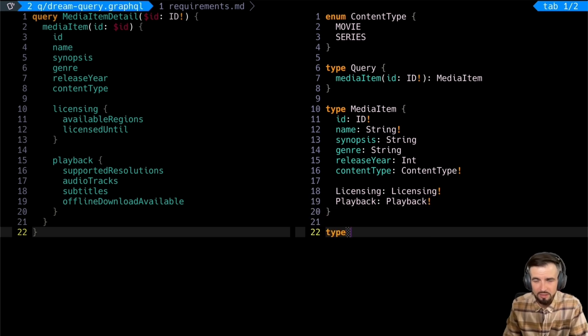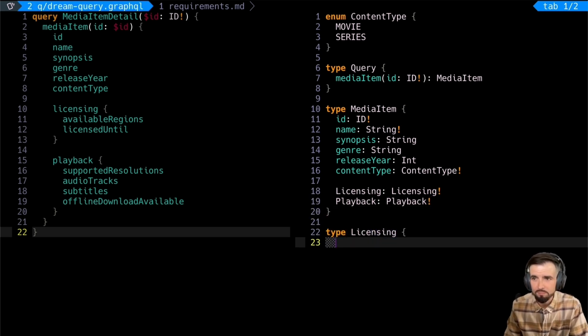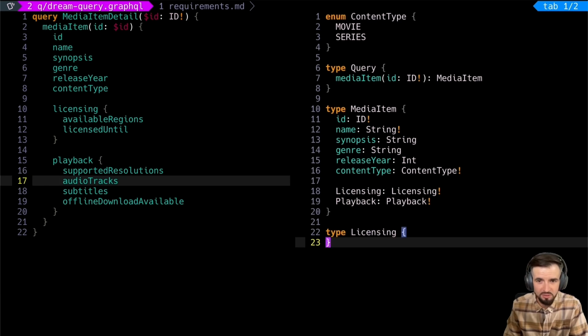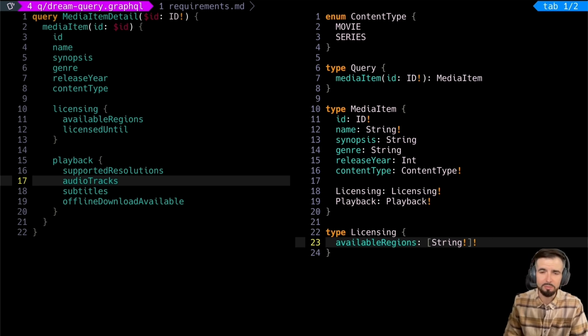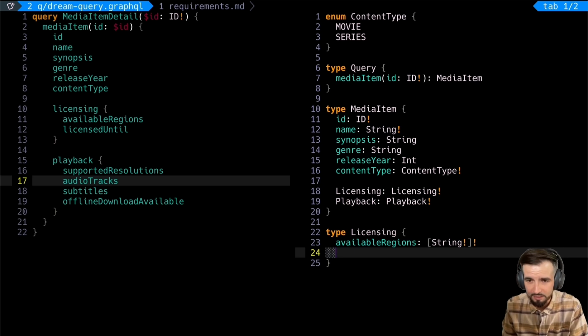Let's tackle licensing first. And I believe we have in our dream query available regions, licensed until. Available regions. Let's make this super simple. I mean, we could go down a rabbit hole here. And let's just make them a list of strings. I don't think null region would be possible. And I don't think we would ever have a null value for available regions. I don't think we'd ever have a null element in that list. So let's keep this a non-nullable list of non-nullable elements.